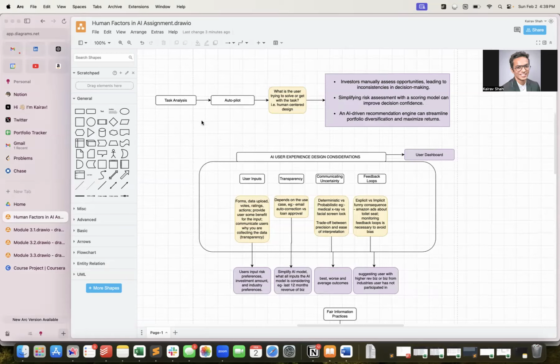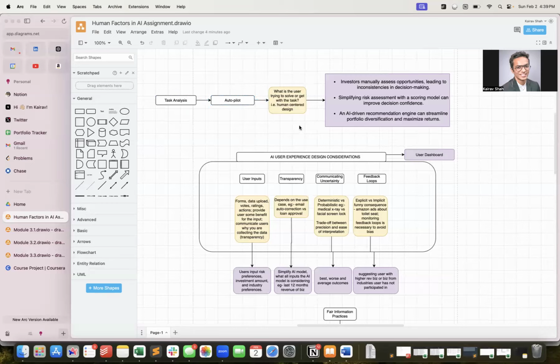So I work in a banking lending space where we have a set of investors who put in money in businesses, in small to medium sized businesses in USA. My proposal is to create a tool called Autopilot, which is an investment bot which suggests investment opportunities to users to put money into these businesses. So for task analysis, the name of the product would be Autopilot.